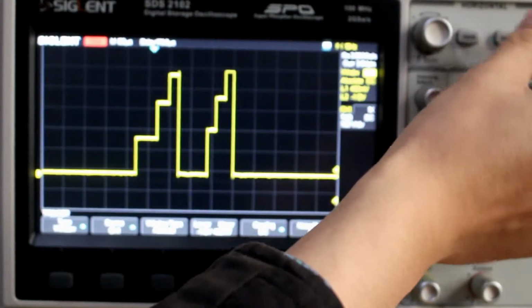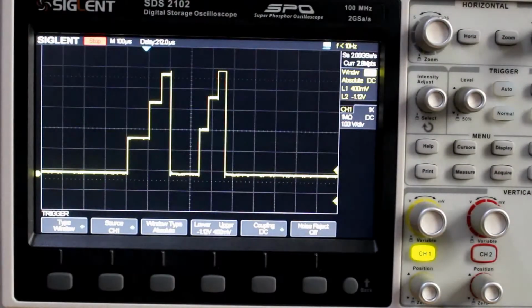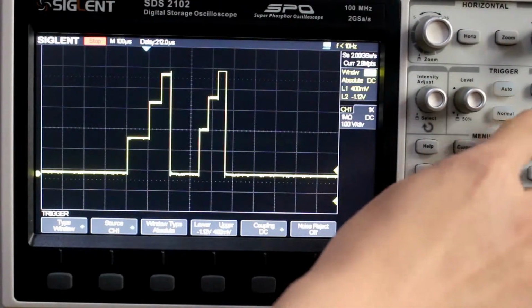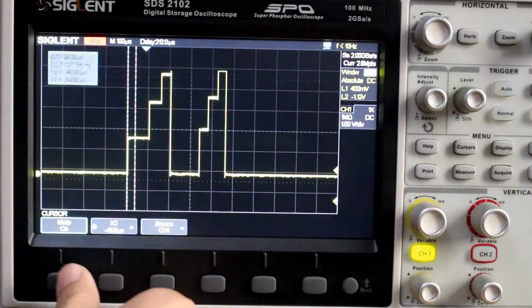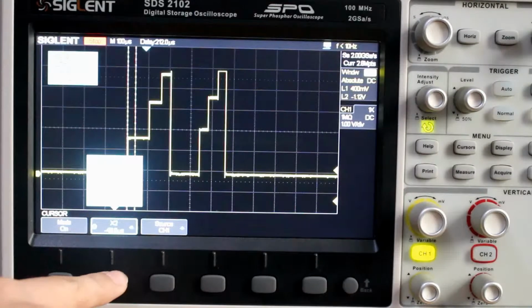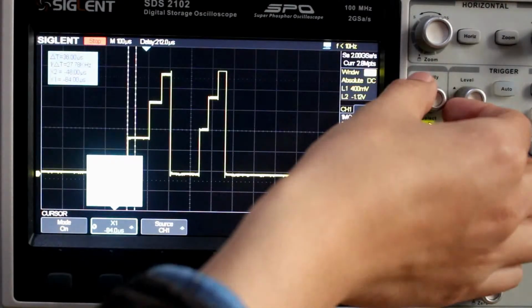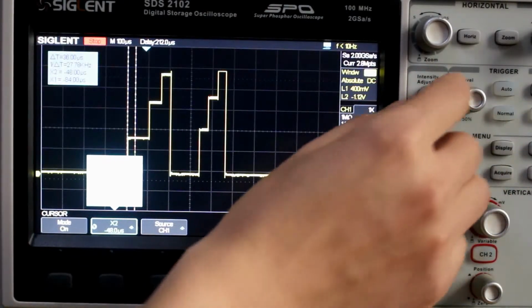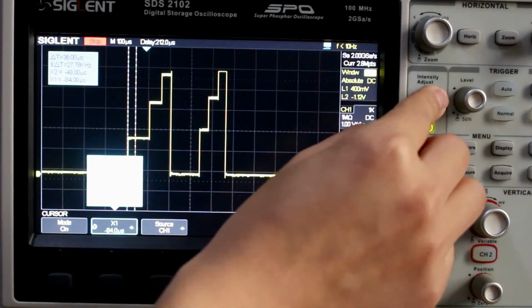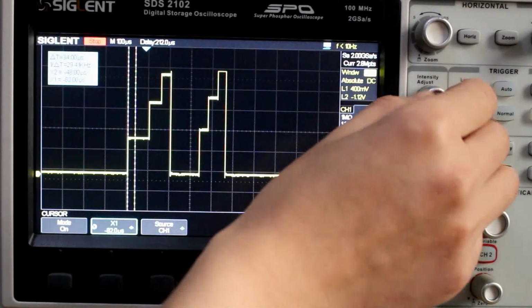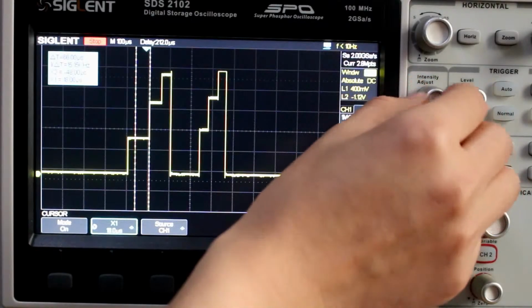And let's say, for example, we want to trigger from the middle step to the middle step. So let's set it to the rising edges, since they're both two different designs. First of all, we need to set the X1 and the X2 cursors, because we need to judge how far it is from the beginning, the first rising edge, to the second one. Okay, so let's slide that over. Okay, we set that in place.